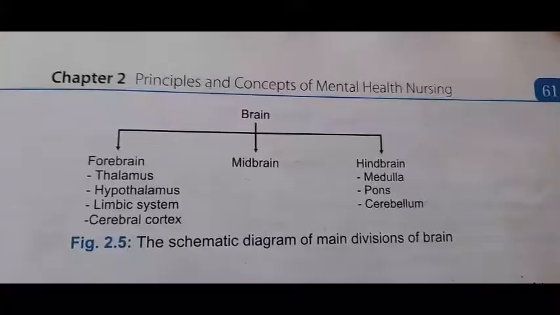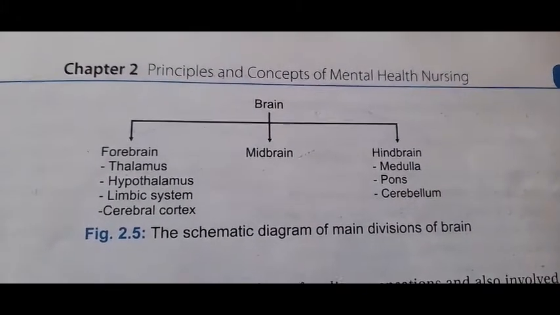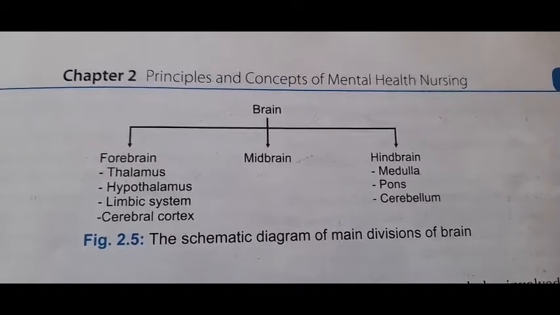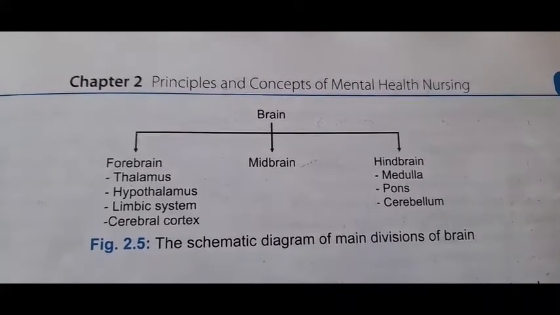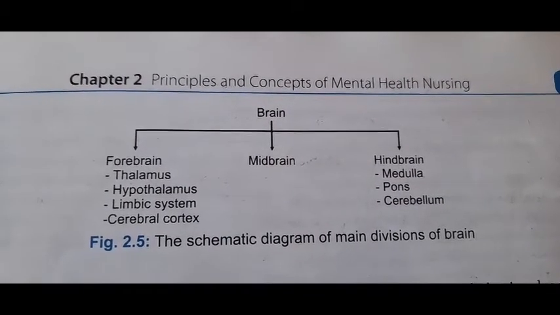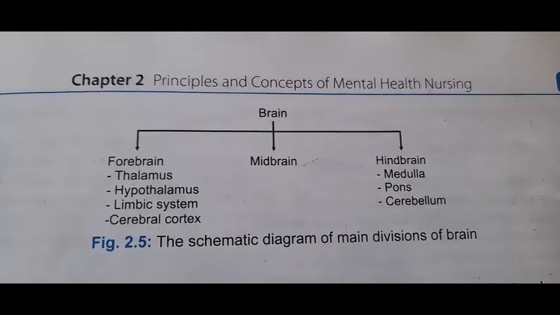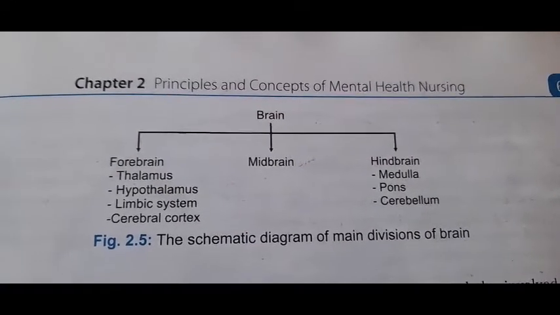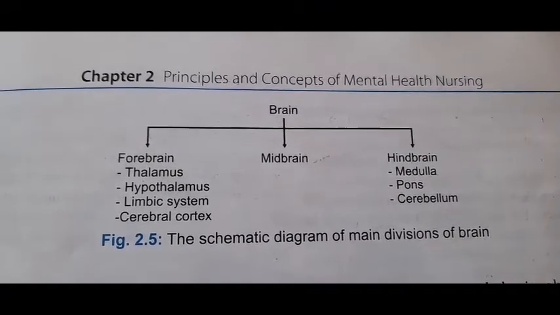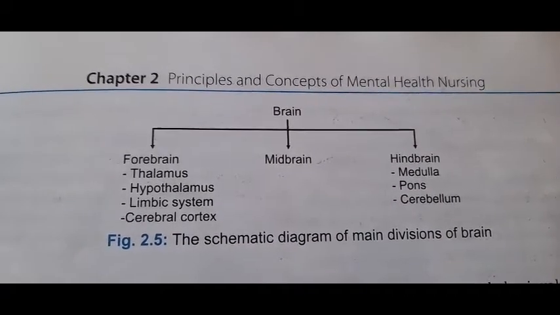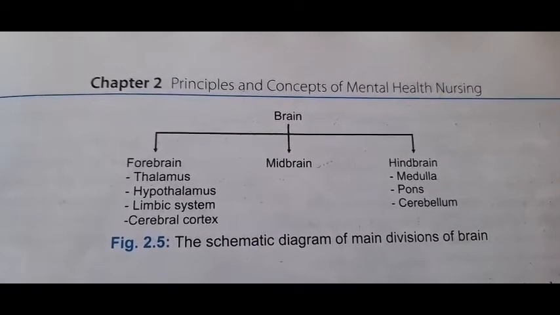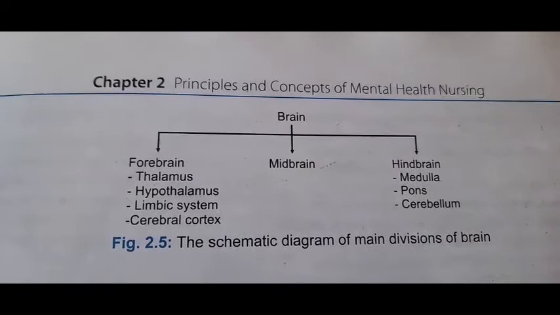So next is the brain. Okay, the brain is divided into three parts, that is the forebrain, midbrain, and hindbrain. Forebrain is situated in the front of the brain structure, meaning near about the face, superiorly of the face. Then the midbrain is situated in the middle, the middle cortex. Next is the hindbrain. It is behind the cortex, meaning behind the face. Okay, it's called the hindbrain.